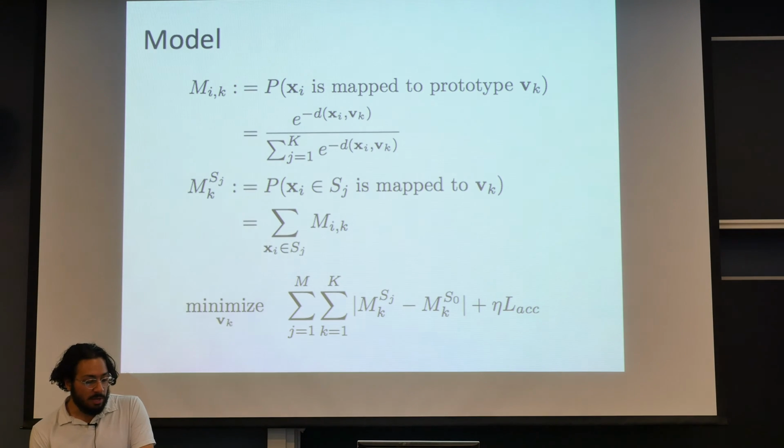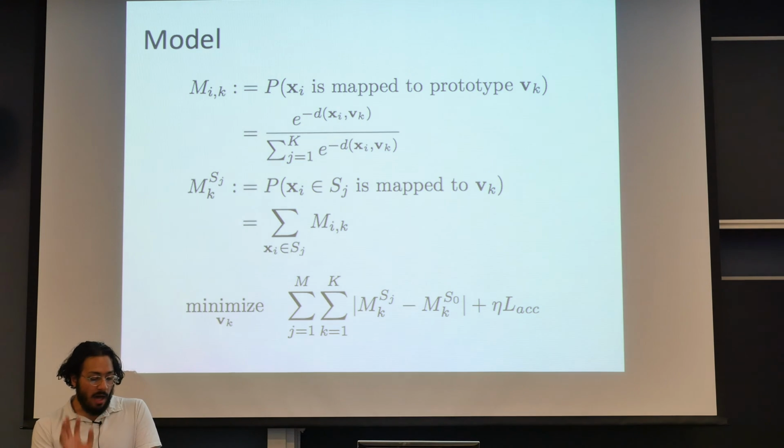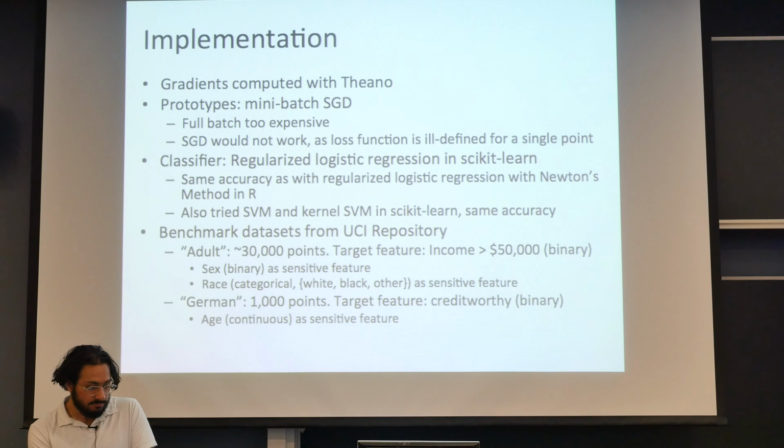More specifically, we parameterize the probability of mapping to a prototype as an exponential of a distance function, appropriately normalized. And the sum over all observations in that class is then the probability for any member of the class. And what we want to minimize is the difference between the probability of a member of a protected class being mapped to prototype K versus a member of a non-protected class being mapped into prototype K.